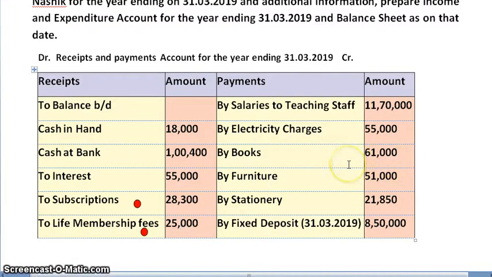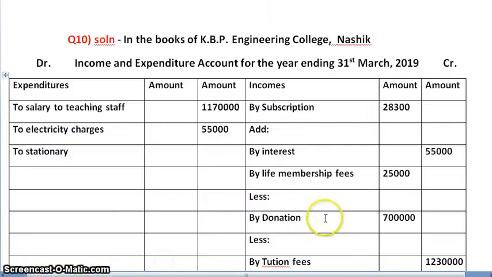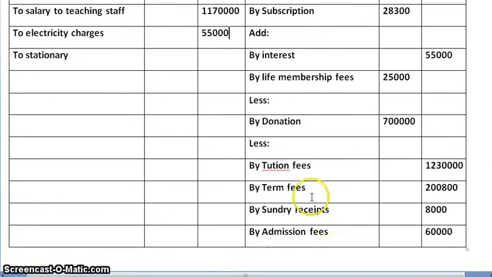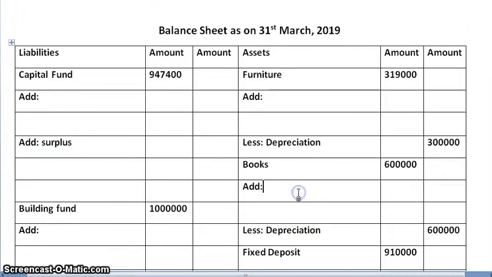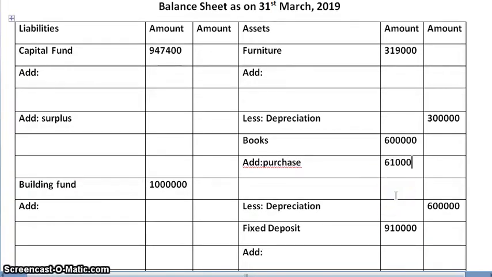So these are the books which are purchased during the year. So we are making the addition in books, balance sheet asset side. Amount is 61,000. On adding 6 lakh plus 61,000, we'll get 6,61,000.